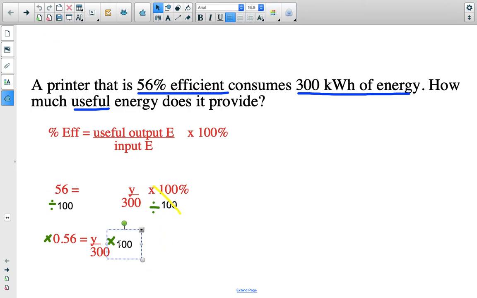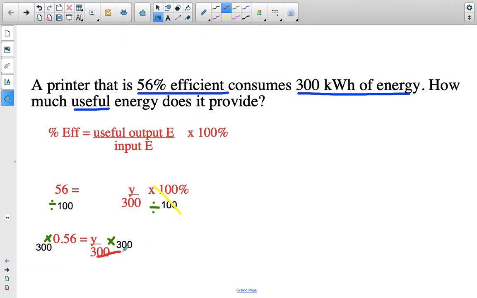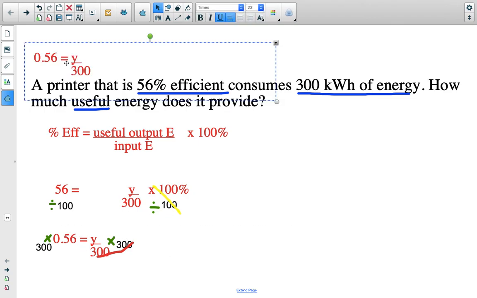Again, we're isolating for my variable, so times by 300. Well, 300 divided by 300 is just 1, so I'm just left with 1y. And now I have to multiply 300 by 0.56. So 300 times 0.56 is 168.